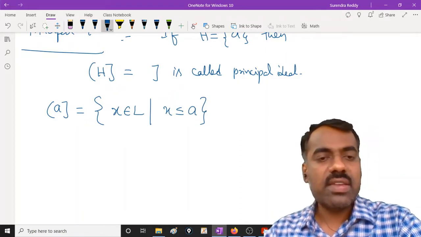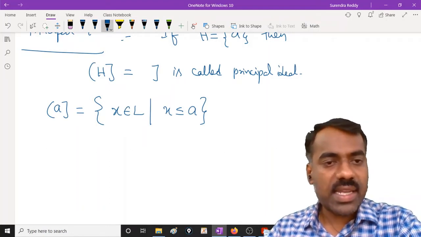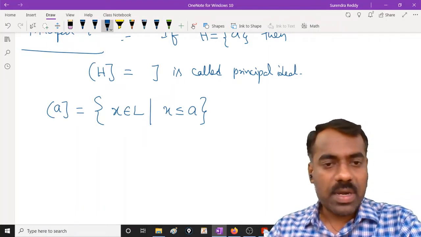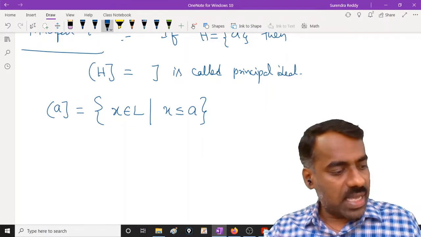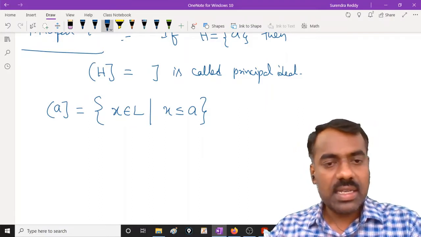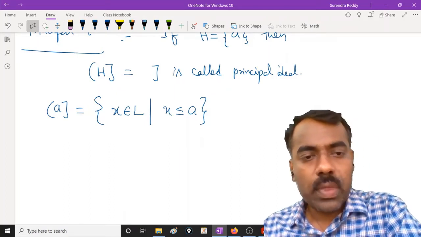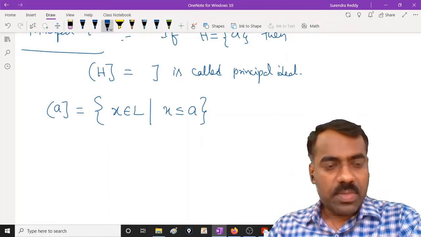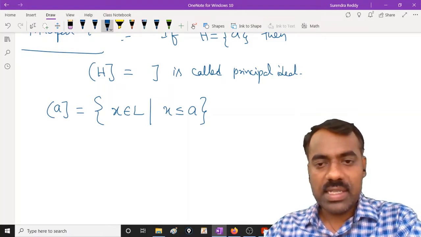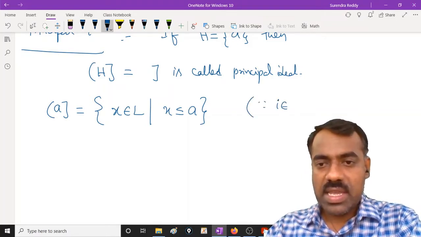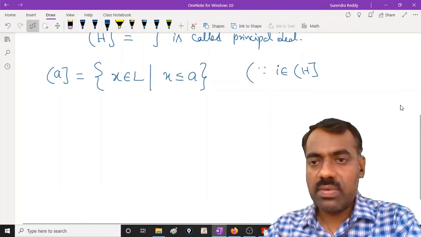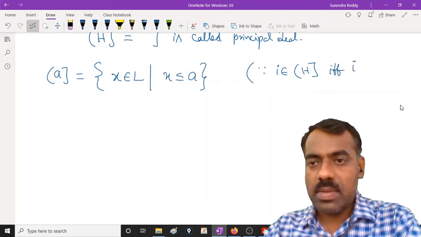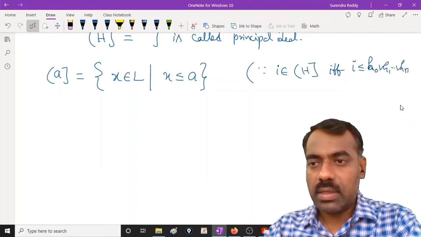Some element will be here if and only if it can be written as less than or equal to h0 join h1 up to hn minus 1.